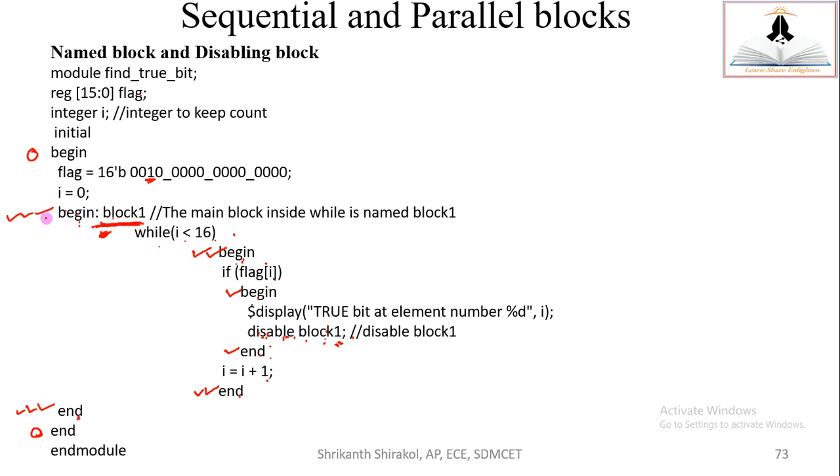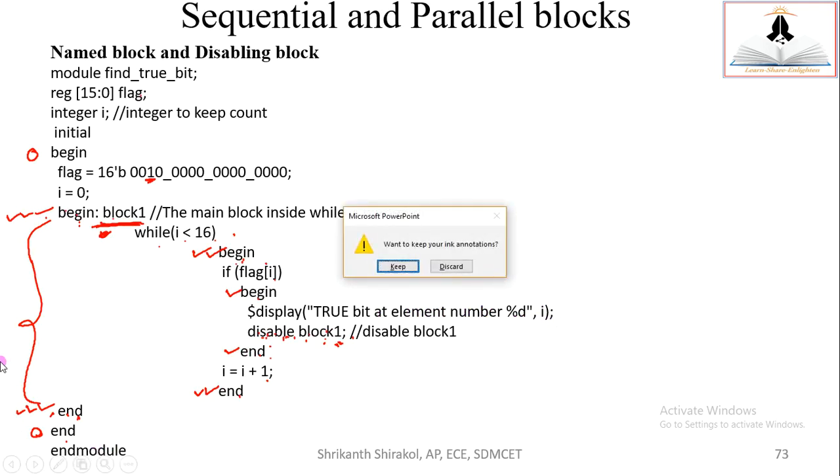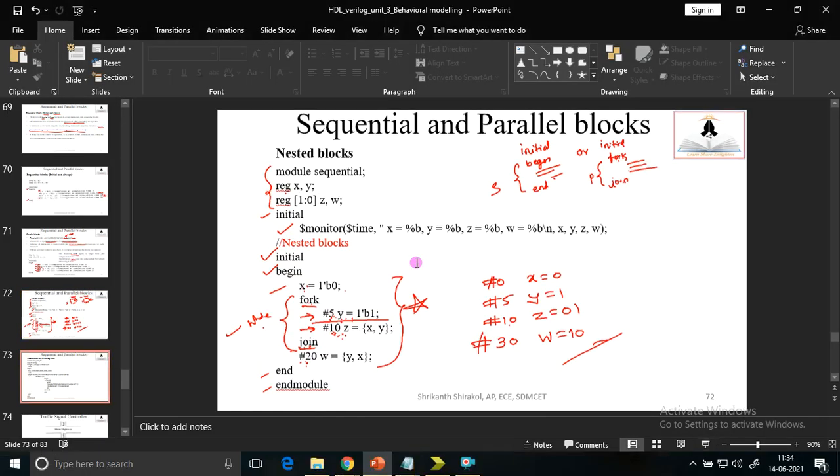So this begin ends here. This is a single block. When I disable it, it will come out of this loop, and it will end the initial and end module. So this is what you need to understand. Let me take the Xilinx software to explain it.